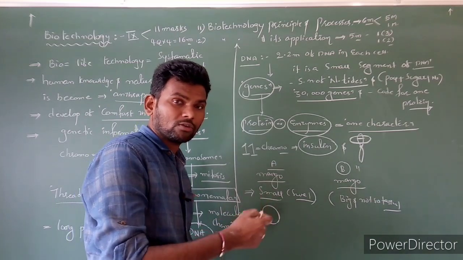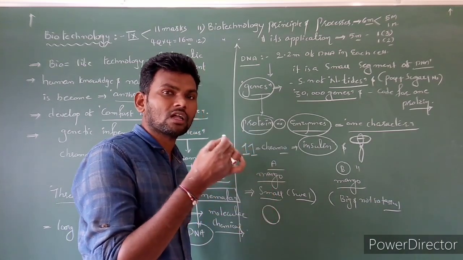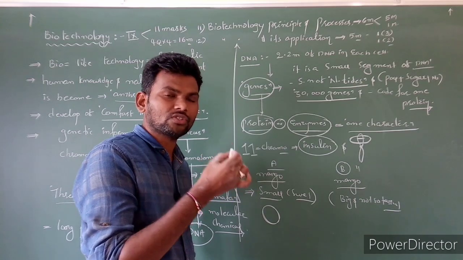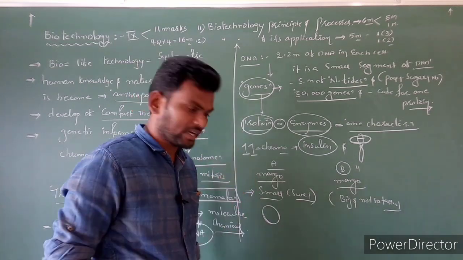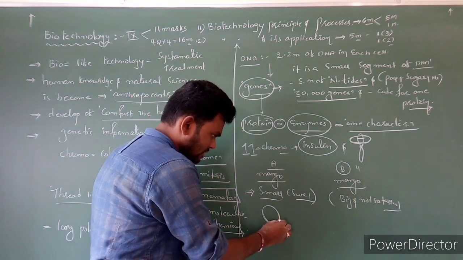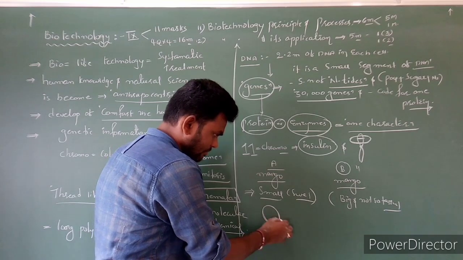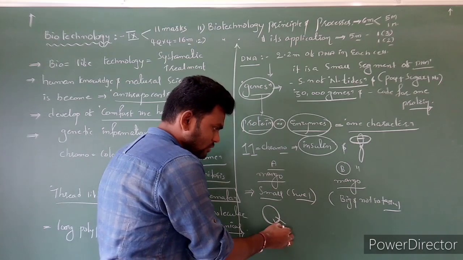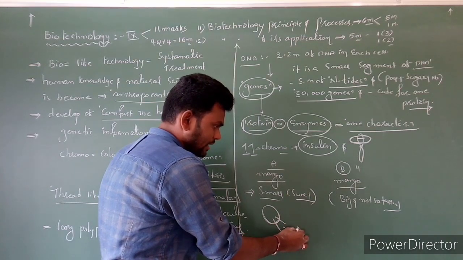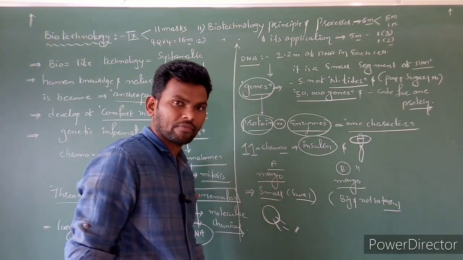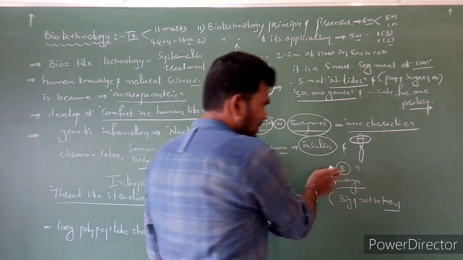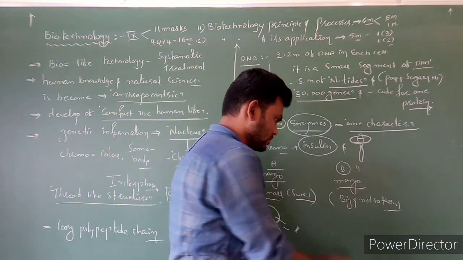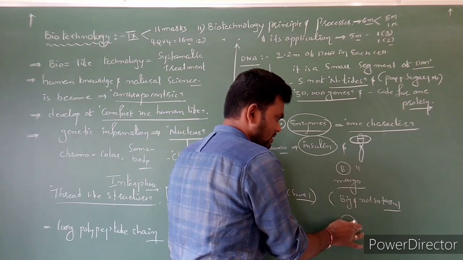First we are going to recognize which genes are responsible for sweetness. For example, this is one gene. It is going to code for taste. Now by using biotechnology, we separate this gene. Now this gene we are going to insert here in this mango plant.